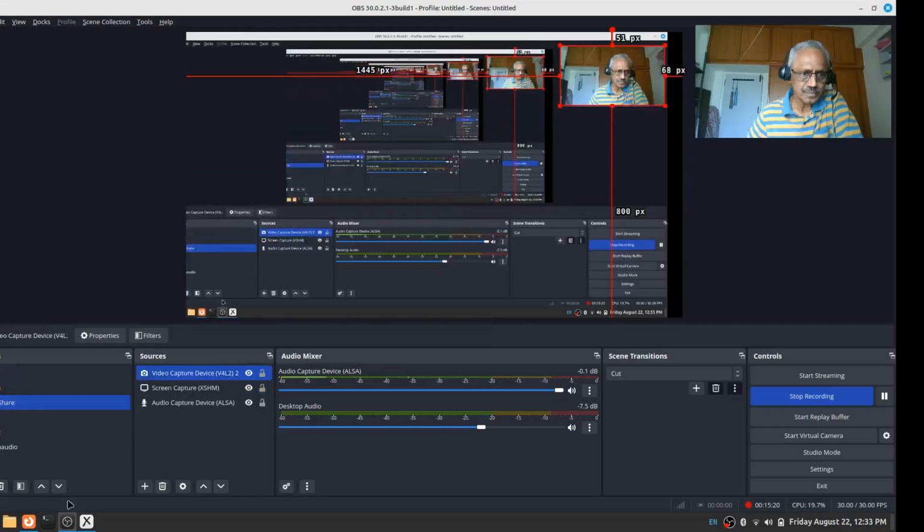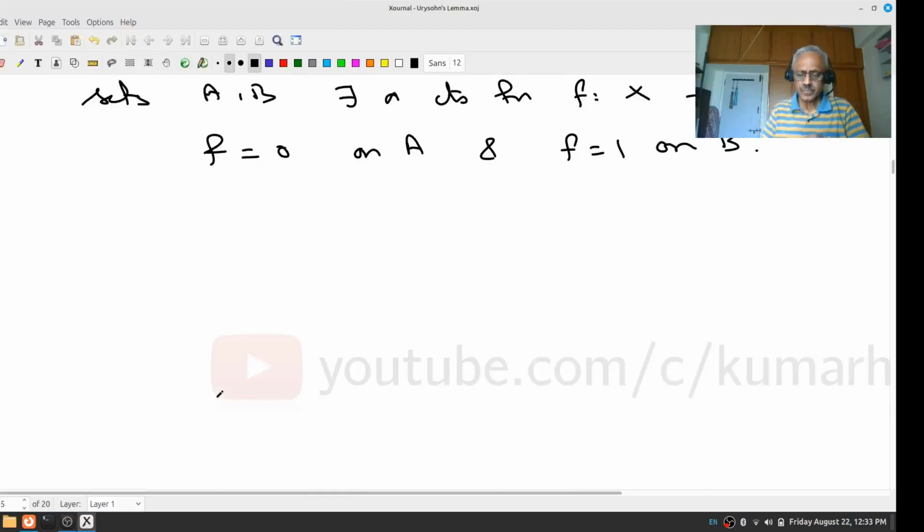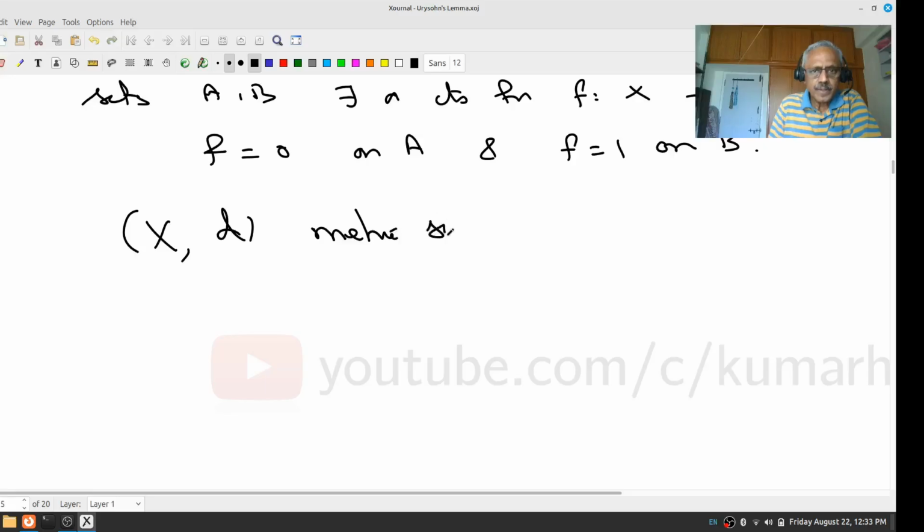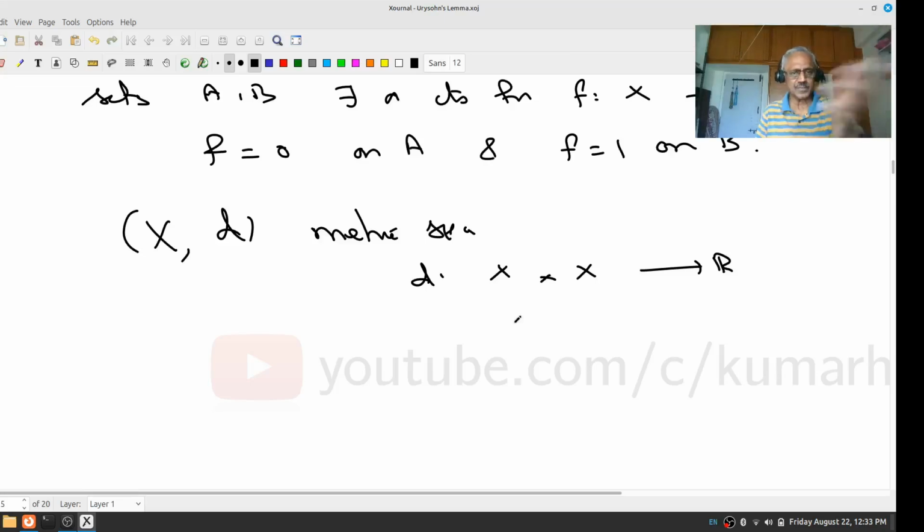Again, if you have gone through my metric space lectures, you would have understood these things. But to put it in context again, I'll quickly go through it, then we'll turn to the issue. Suppose (X, d) is a metric space. It comes with a metric, which is a real valued function on X cross X. If I freeze one of the variables, keep one variable fixed, it's a continuous function on the other variable. This is very well known.